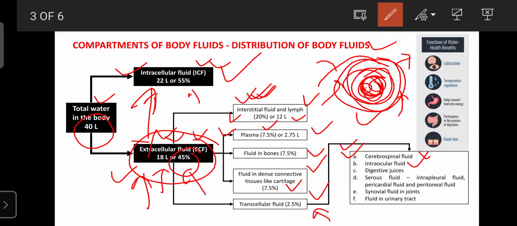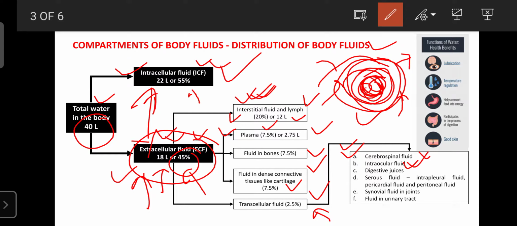Next one is the digestive juices secreted from the salivary gland as well as from the gastric gland, intestinal gland, and pancreatic gland. That juice is also considered extracellular fluid.